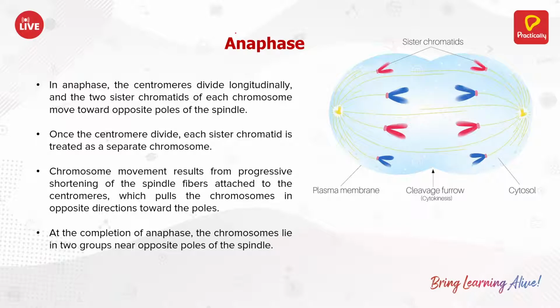Now, anaphase. What happens in anaphase is, it was in the plate, now the centromeres divide longitudinally and the two sister chromatids of each chromosome move towards the opposite poles of the spindle here. So they are moving towards the pole.